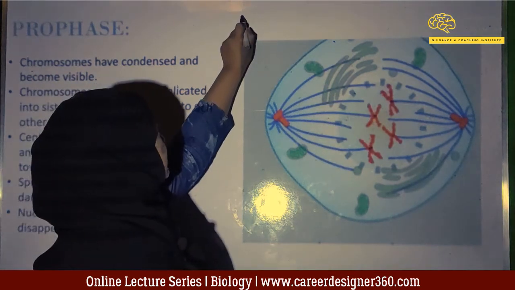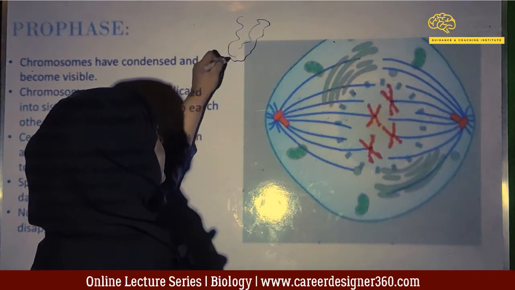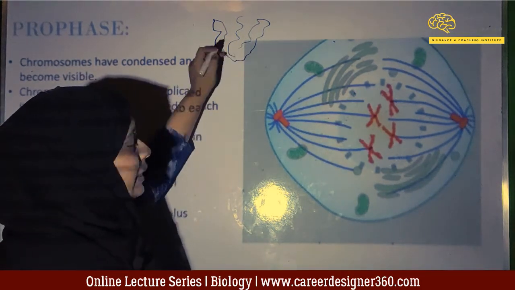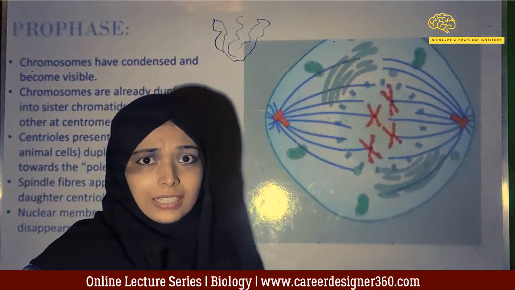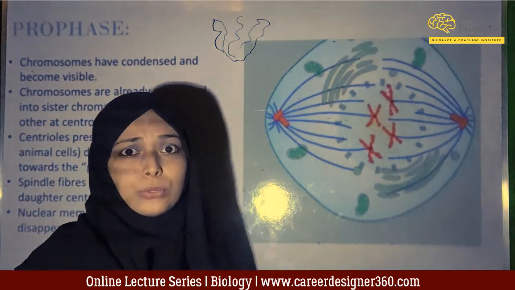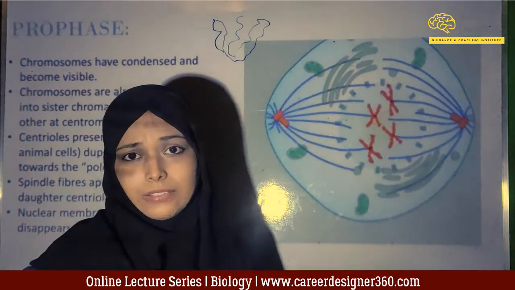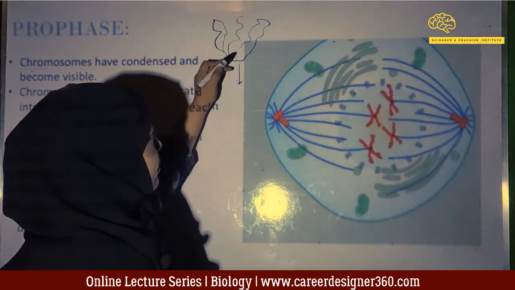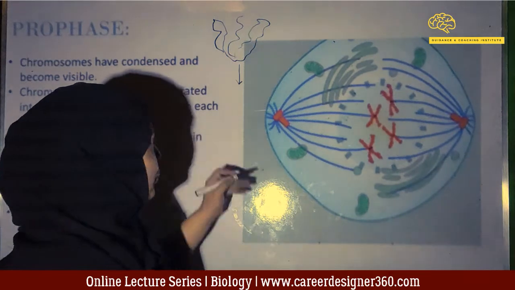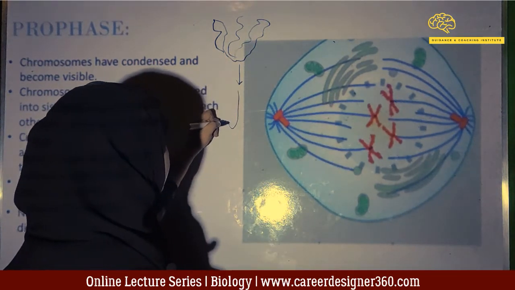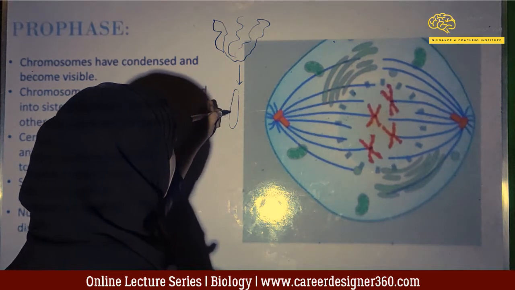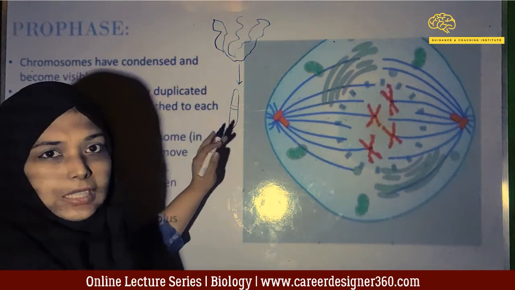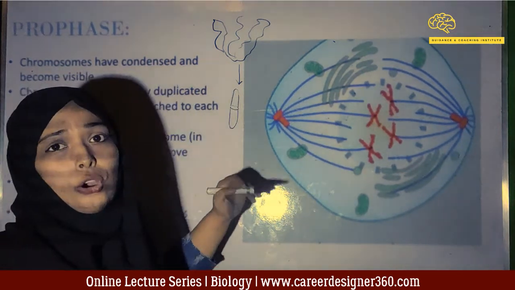So in a nucleus we had some thread-like structure like this. This was the chromatin fiber. Now this was during interphase when the cell had just divided and the cell was maturing and preparing itself for the next level of cell division. So this chromatin fiber now condenses itself to form chromosome. This is a rough diagram of a chromosome. This is the condensed form of chromatin.